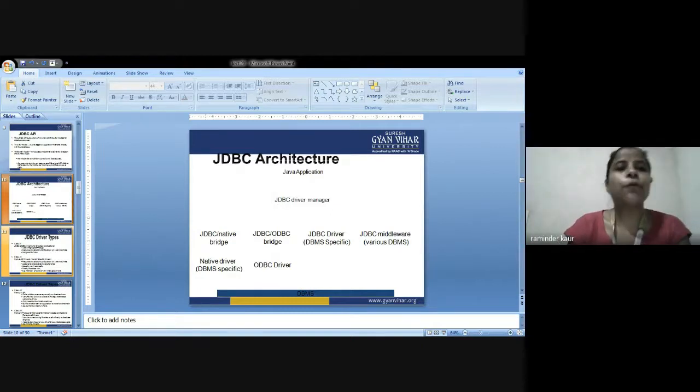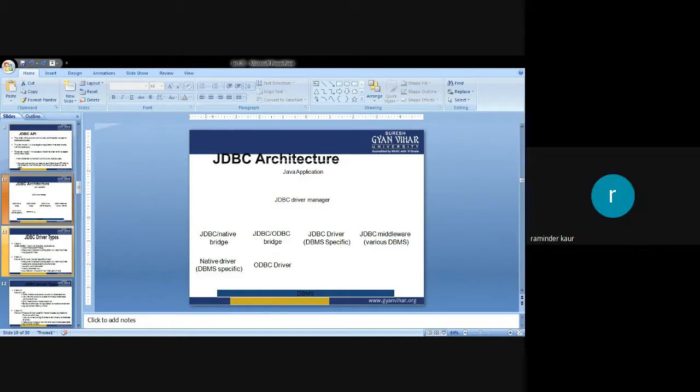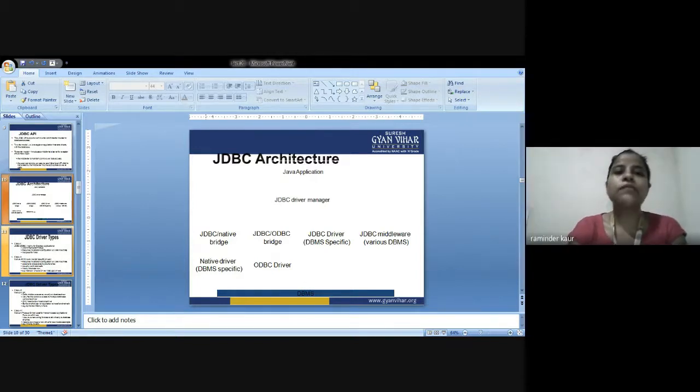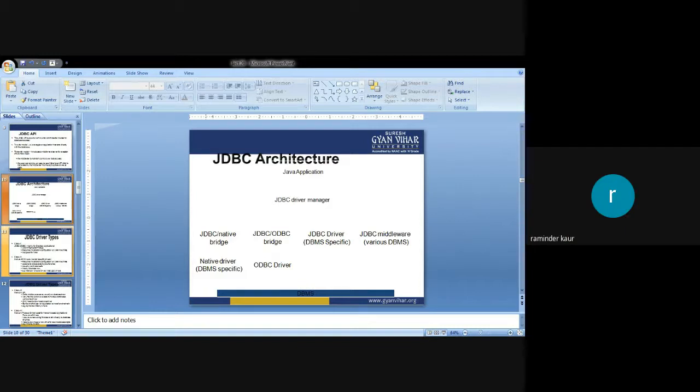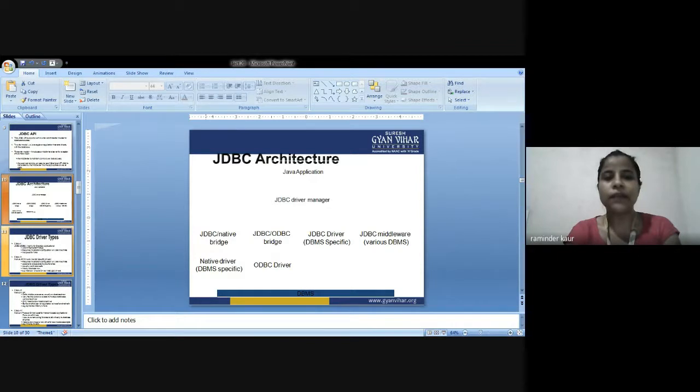Then there is a list of popular interfaces of JDBC API: Driver interface, Connection interface, Statement interface, PreparedStatement interface, CallableStatement interface, ResultSet interface, ResultSetMetaData interface, DatabaseMetaData interface, and RowSet interface. Again, I am repeating, in case you missed any one of the interfaces. All the interfaces have been defined here.